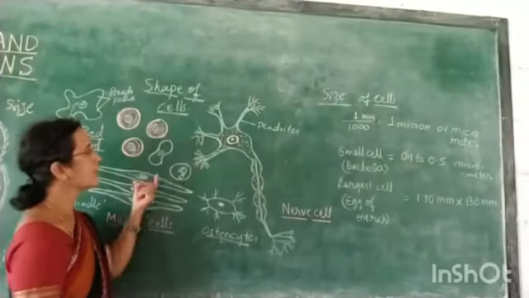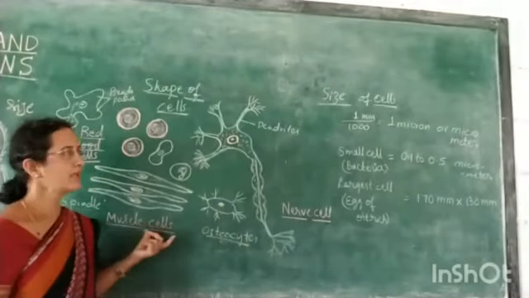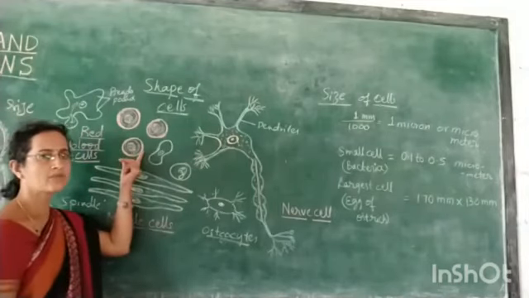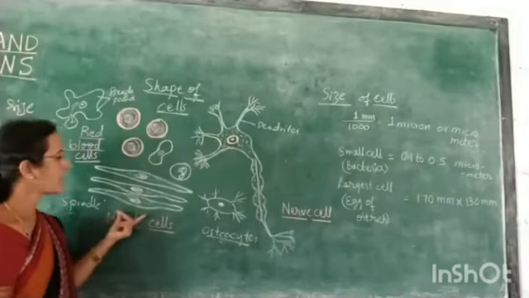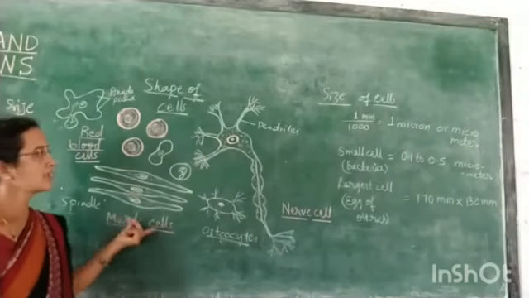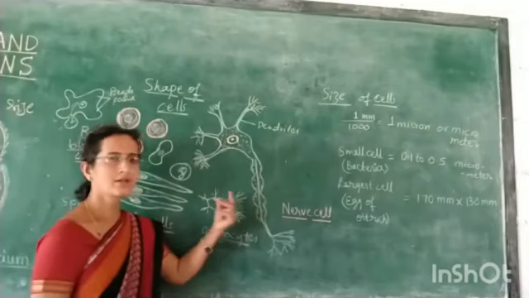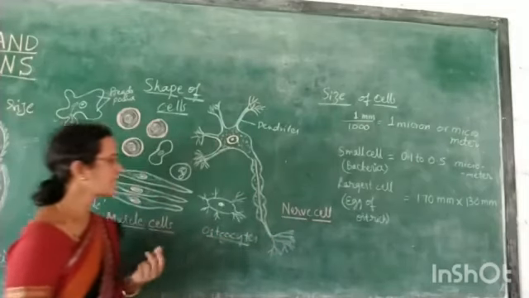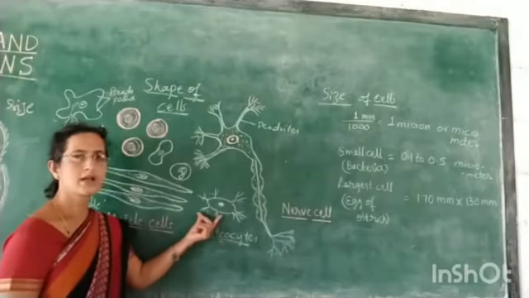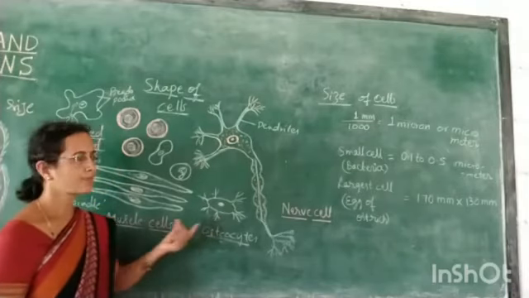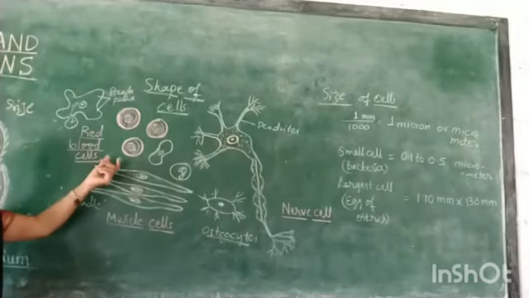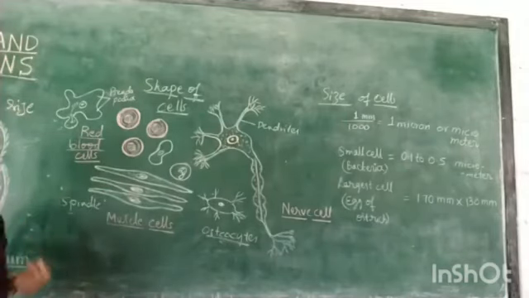We consider the shape of the cells. Here you can see different shaped cells. You have red blood cells here which are spherical in shape. You have spindle shaped cells which are considered as muscular cells. Here are elongated cells which are the nerve cells, and the bone cells, which are osteocytes, are highly branched. Here the red blood cells are spherical in shape.